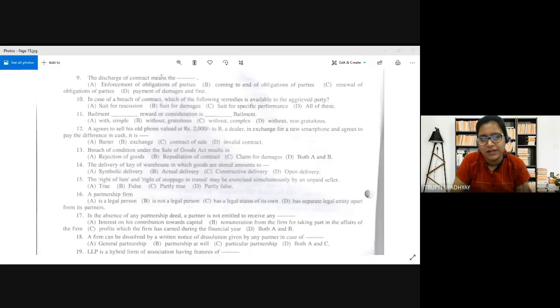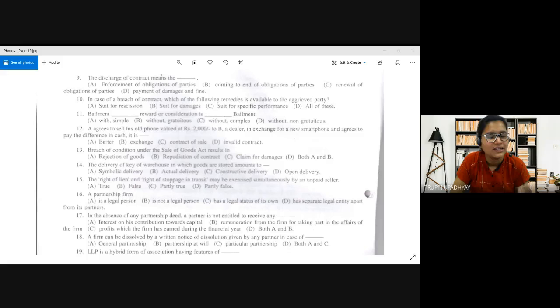So what is the effect of rescission? Rescission will be unmaking of contract or its undoing from the beginning and not merely its termination. So the rescission creates the obligation to return the object of the contract. So it can be carried out only when the one who demands rescission can return whatever he may be obliged to restore.